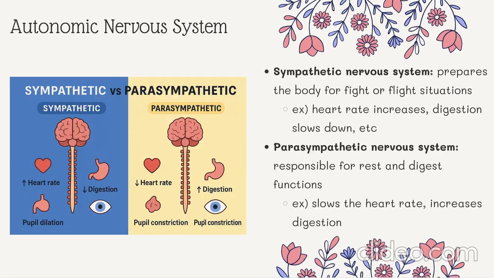The autonomic nervous system controls involuntary body functions, such as heart rate, digestion, and gland activity. It has two major divisions. The sympathetic nervous system prepares the body for fight or flight situations. During this response, heart rate increases, digestion slows down, and blood is redirected to the muscles so the body can respond quickly to danger. The parasympathetic nervous system is responsible for rest and digest functions. It slows the heart rate, increases digestion, and helps the body conserve energy. These two systems work together to maintain balance and stability in the body.